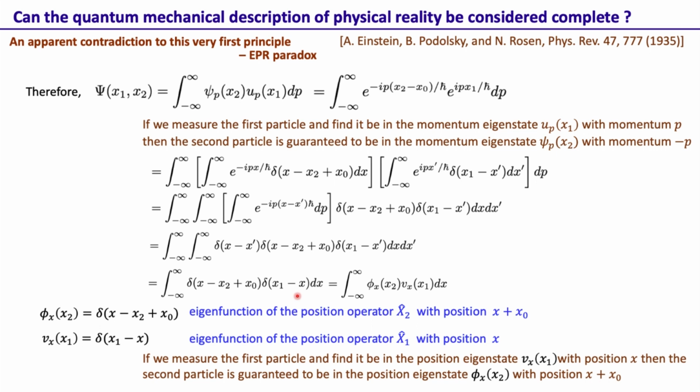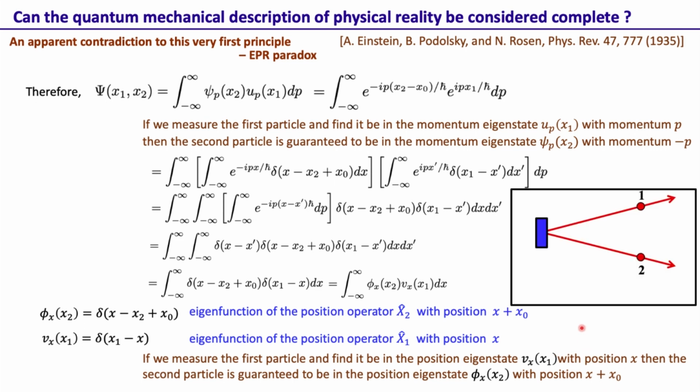But of course, when we make a measurement, the system will collapse into one of the terms in the superposition. As a result, we can get any x value, but if we find the first particle to be in the position eigenstate with position x, then the second one is guaranteed to be in the position eigenstate with eigenvalue x plus x naught. So again, upon measurement, any x value is possible from negative infinity to infinity, but if the first one is measured to be at position x, then the second one is guaranteed to be at position x plus x naught.